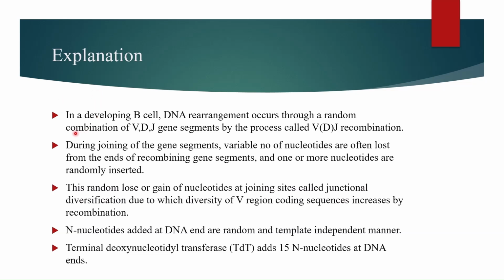Here is the explanation. In a developing B cell, DNA rearrangement occurs through a random combination of VDJ gene segments by the process called VDJ recombination. During joining of the gene segments, a variable number of nucleotides are often lost from the ends of recombining gene segments, and one or more nucleotides are randomly inserted. This random loss or gain of nucleotides at joining sites is called junctional diversification, due to which the diversity of V region coding sequences increases by recombination.